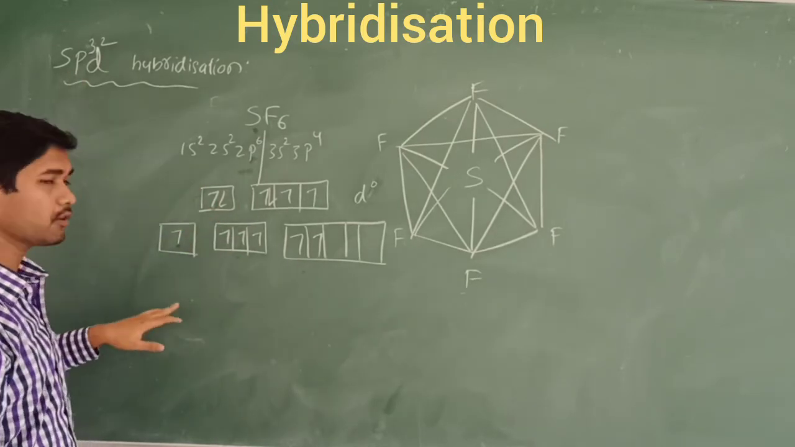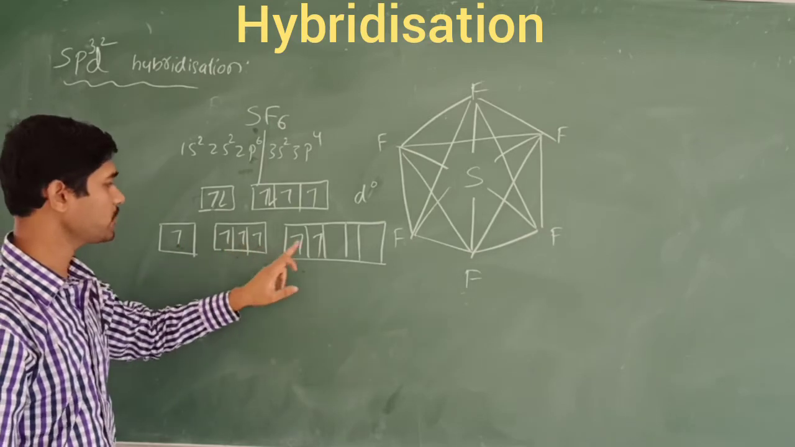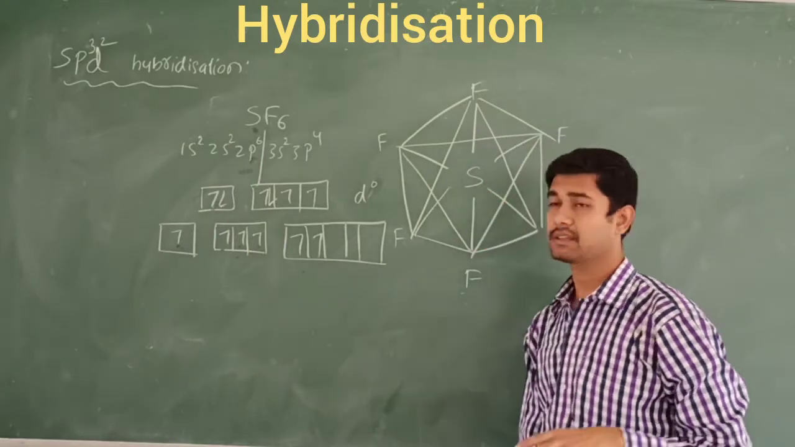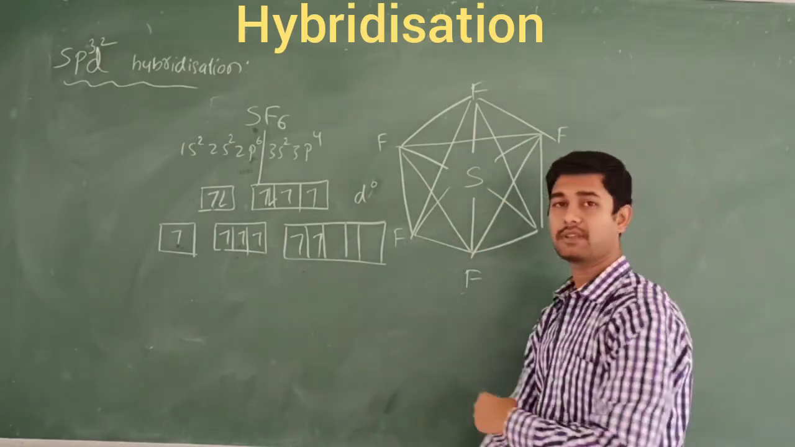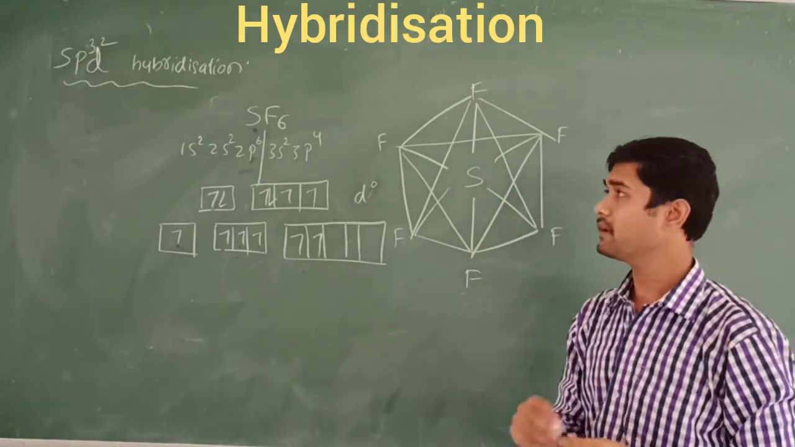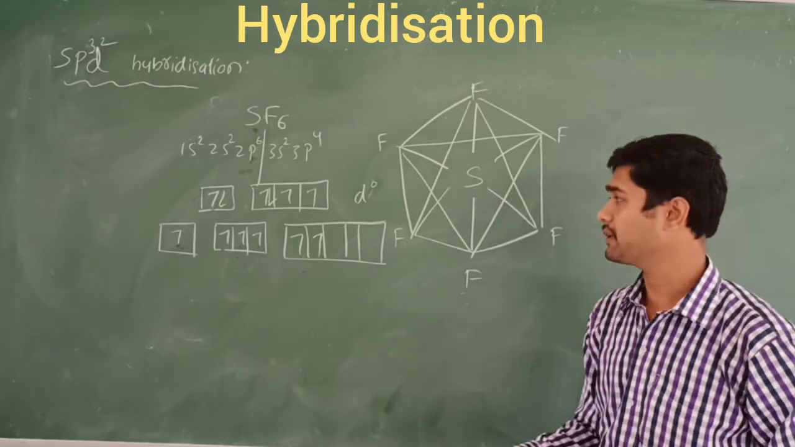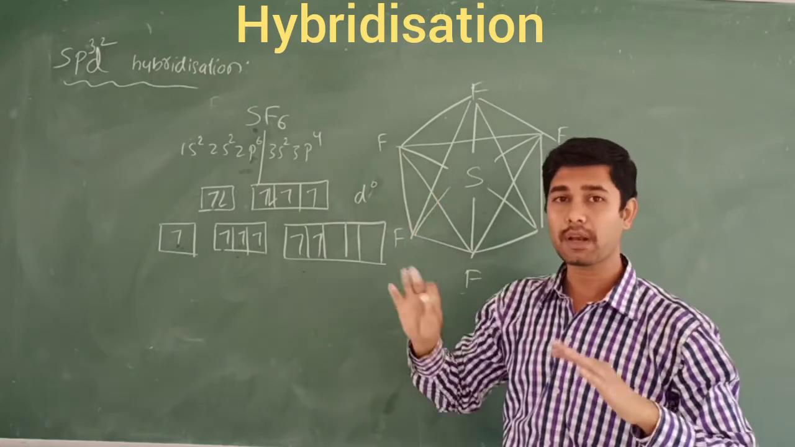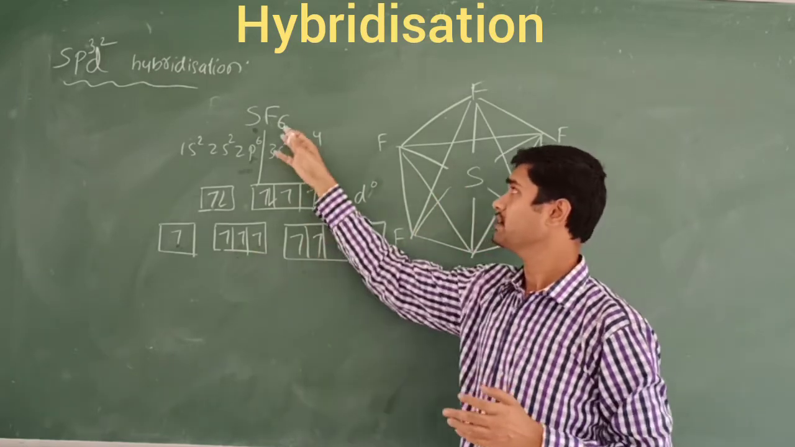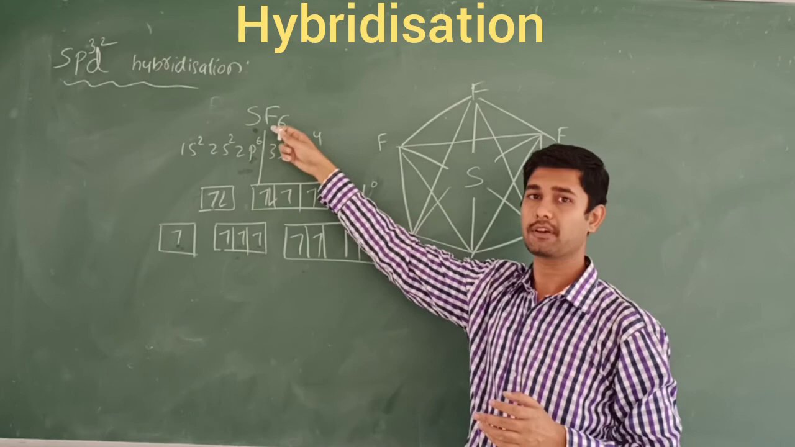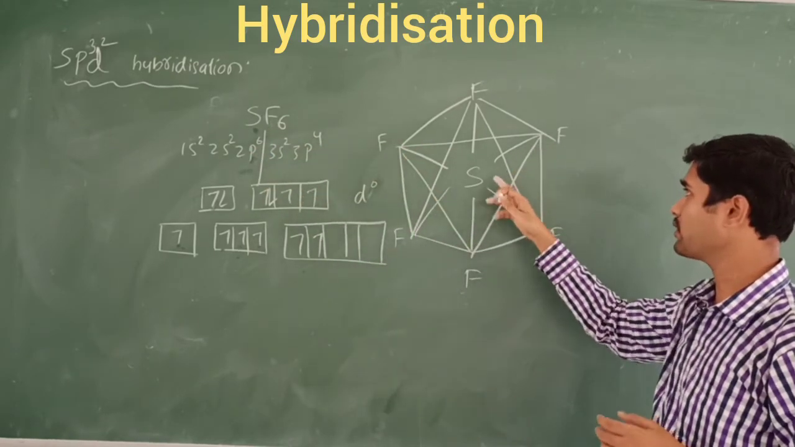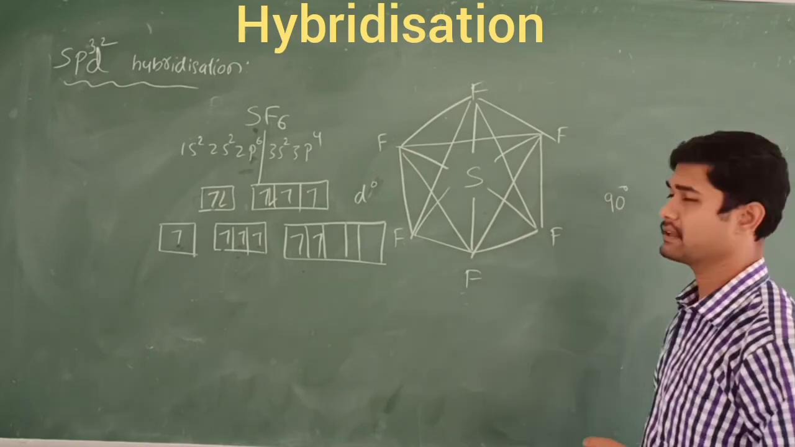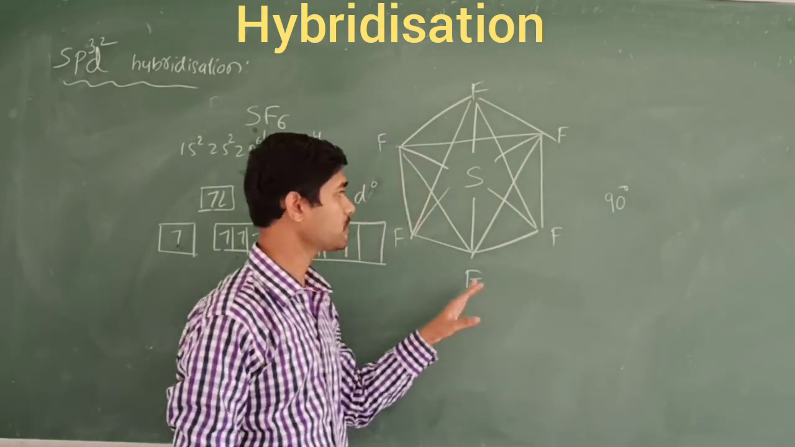sp3d2. How many orbitals? 1, 2, 3, 4, 5, 6 orbitals are involved here. That is 1 s orbital, 3 p orbitals and 2 d orbitals. They mix to become 6 equivalent hybrid orbitals. Each fluorine atom's p orbital overlaps with these orbitals. We draw the structure, which is SF6, and here all the bond angles will be 90 degrees. So this is the octahedral structure.